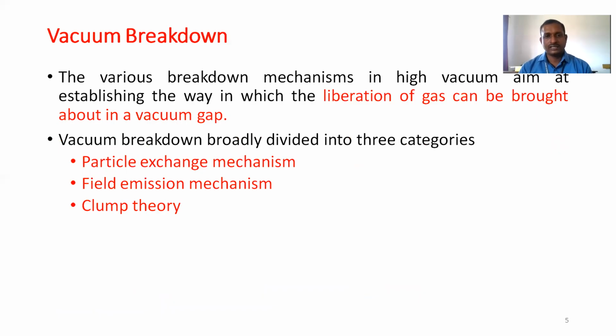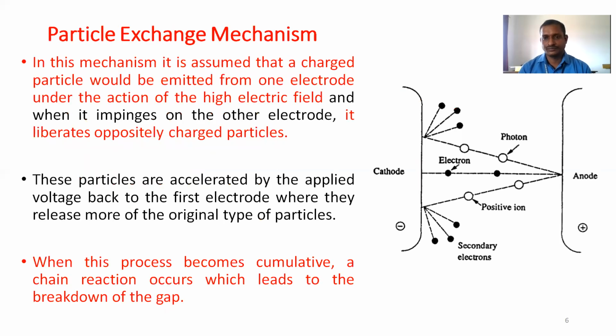Three different mechanisms are available for liberating gas in the vacuum gap. The first is the particle exchange mechanism. The second one is the field emission mechanism. The third one is clump theory. We will discuss them one by one elaborately. First, the particle exchange mechanism.